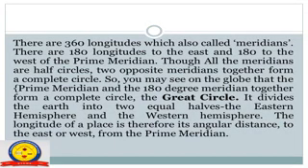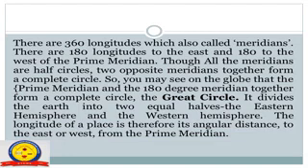There are 360 longitudes, which are also called meridians. A meridian is the continuous north-south line made by the places on the surface of the earth at equal angular distance from its axis, called a meridian of longitude.